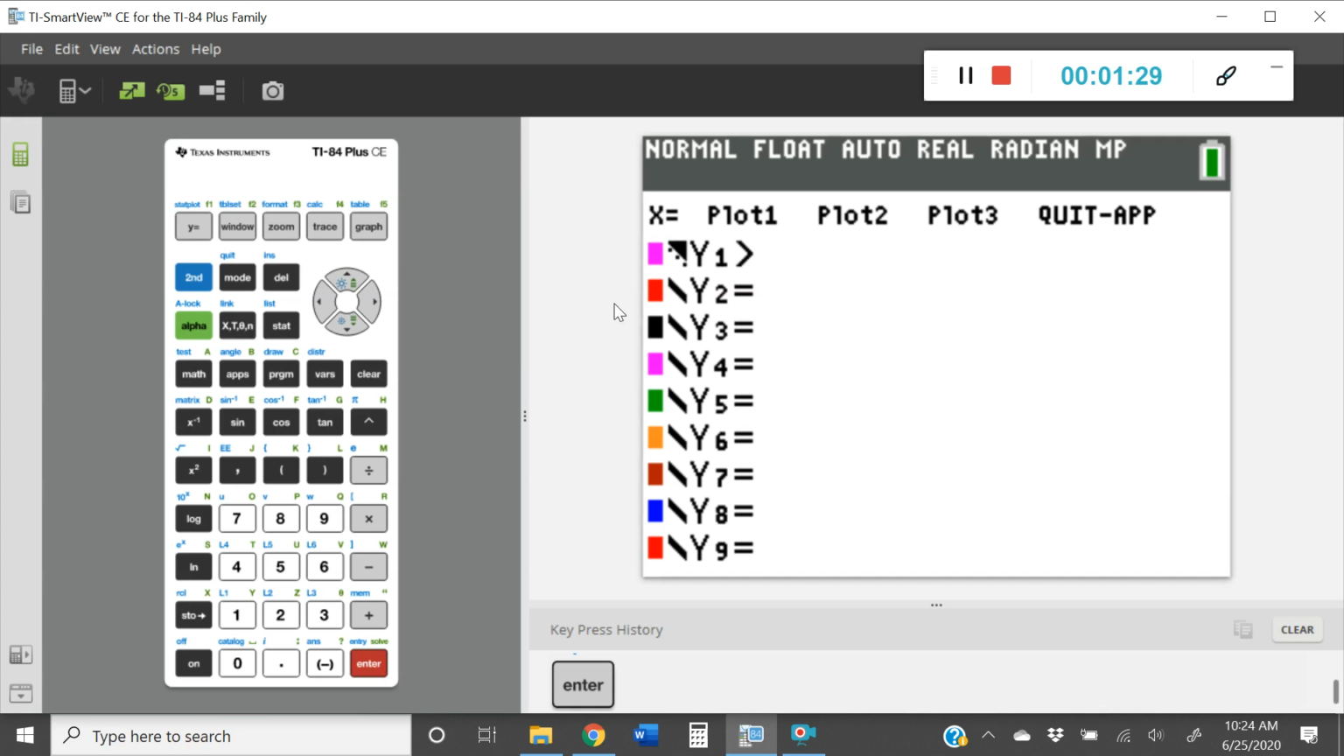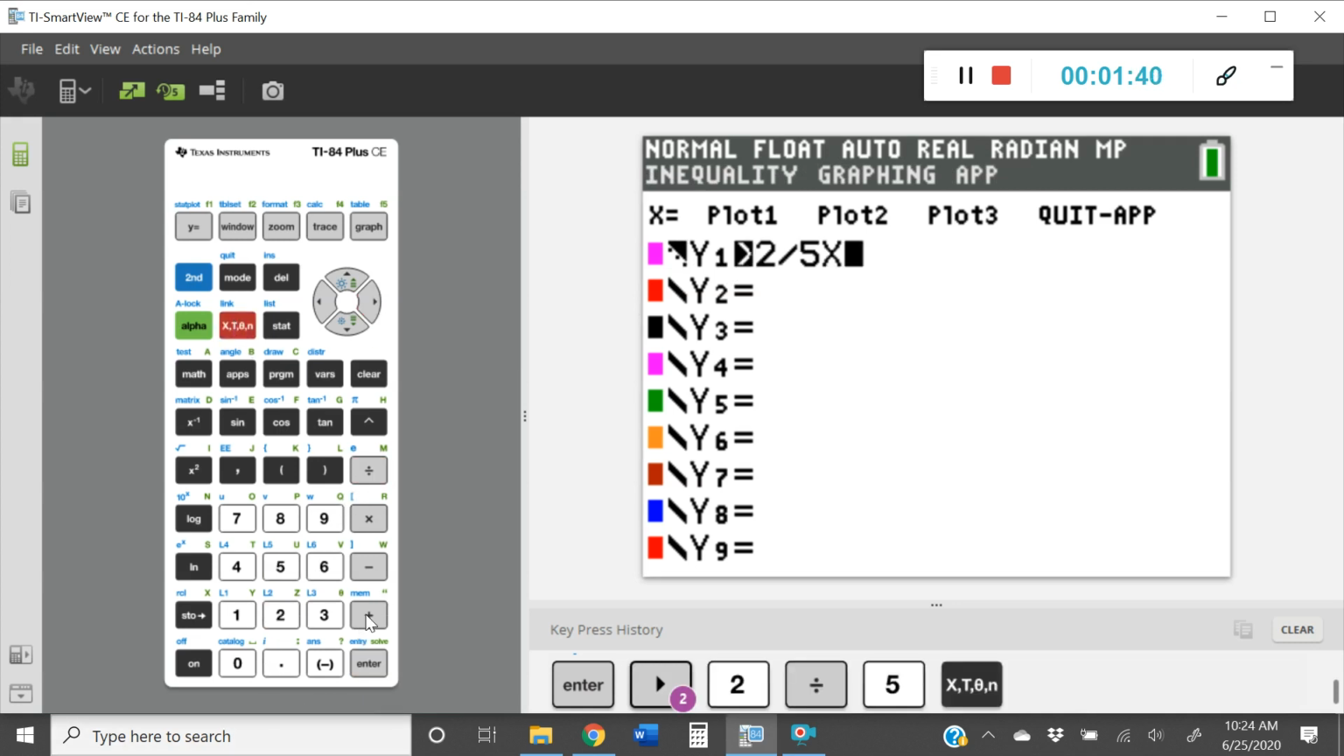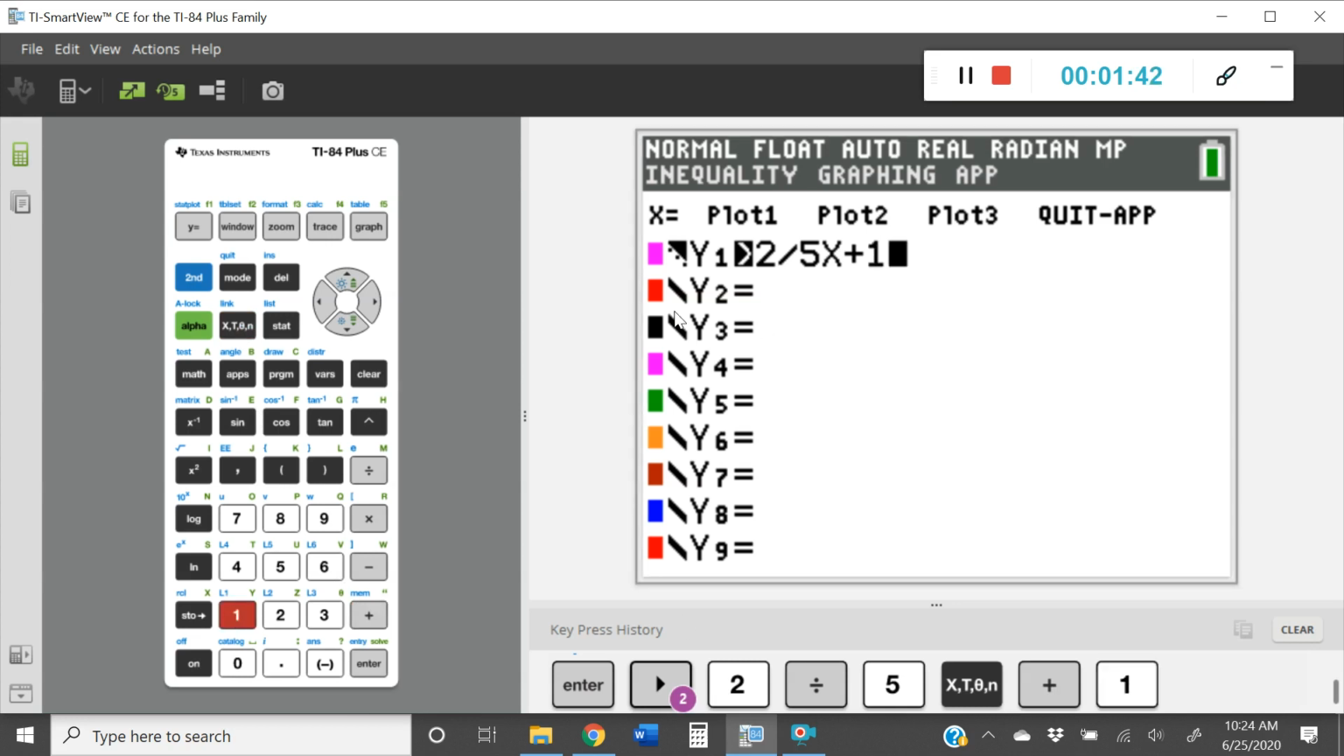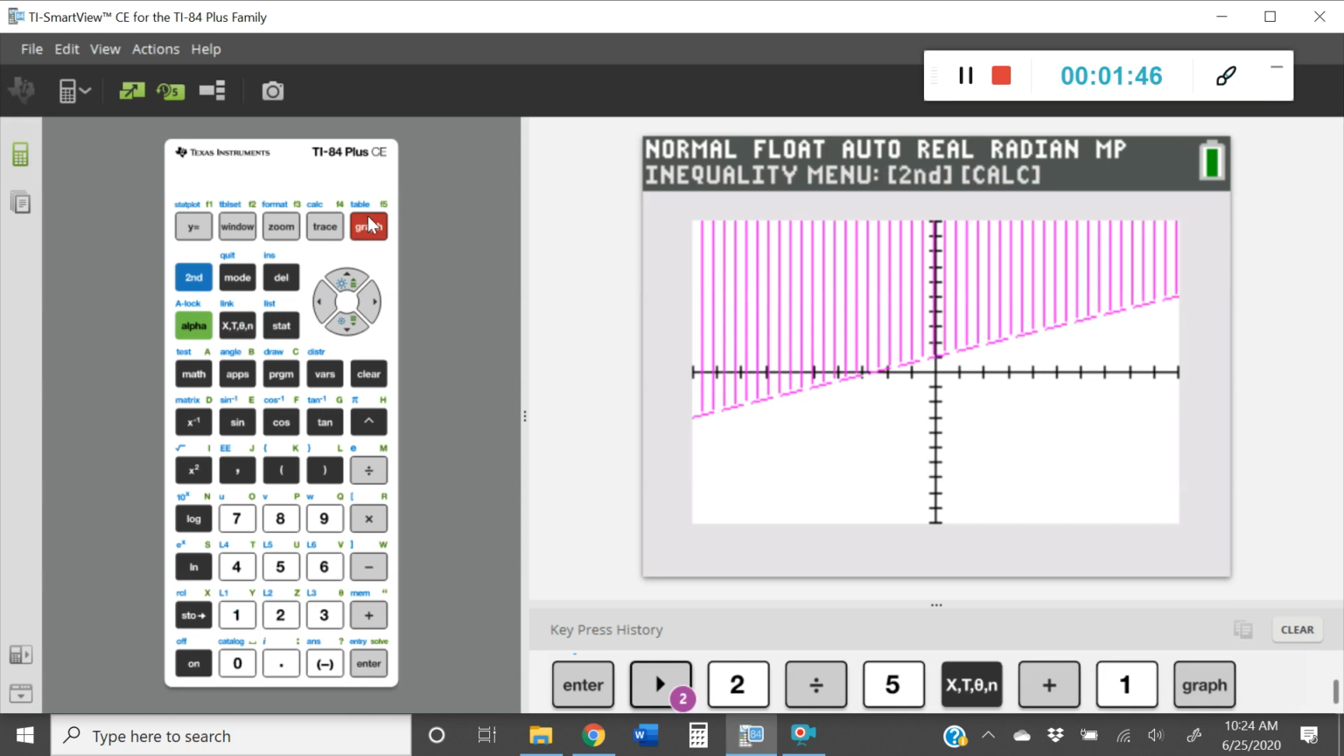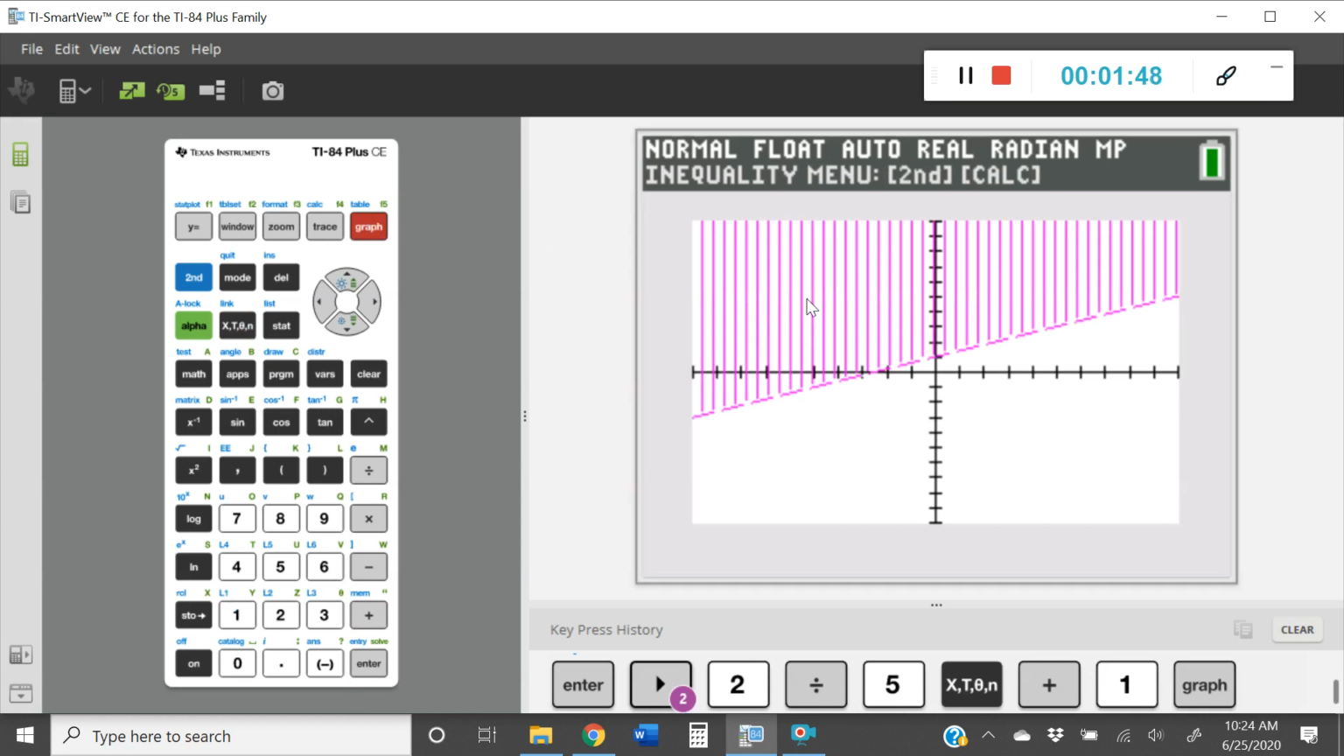So let's go ahead and now type in the actual inequality. I'm going to move my right arrow key over, and I'm going to go ahead and type in 2/5 x plus 1. All right, now that we're all set, let's go ahead and press Graph, and you can see that it graphed our linear inequality.